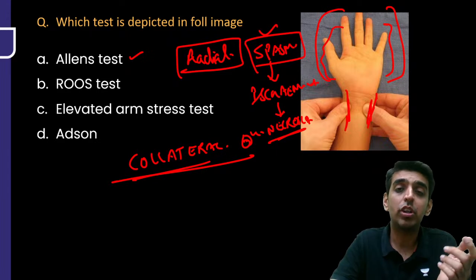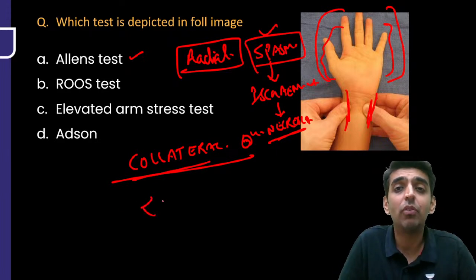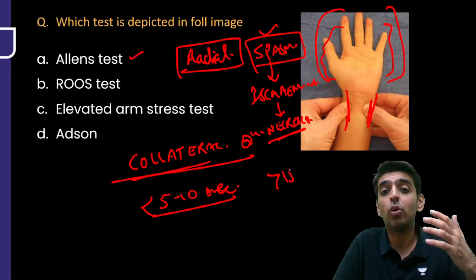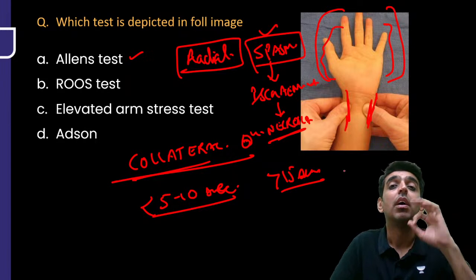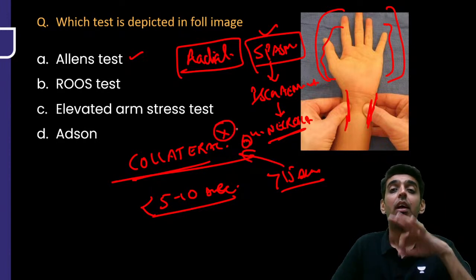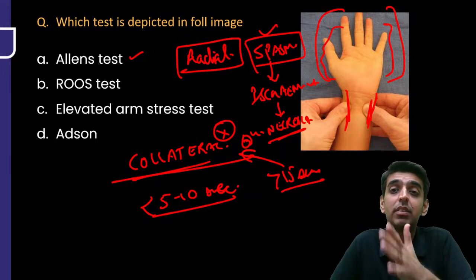right? Usually it should go off within 5 seconds, but we do take 5 to 10 seconds as the normal value. If it takes more than 15 seconds, that means the collaterals are not developed, and you should avoid cannulating such arteries.